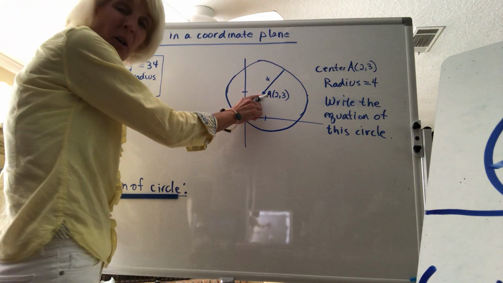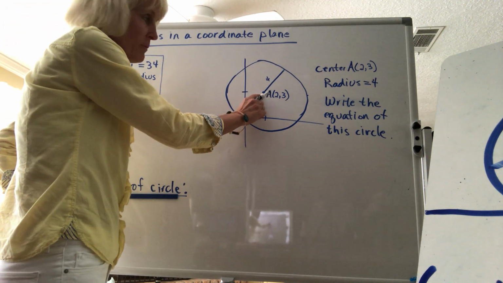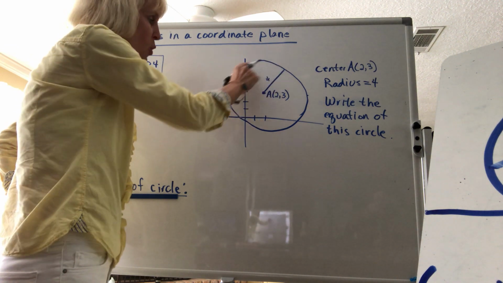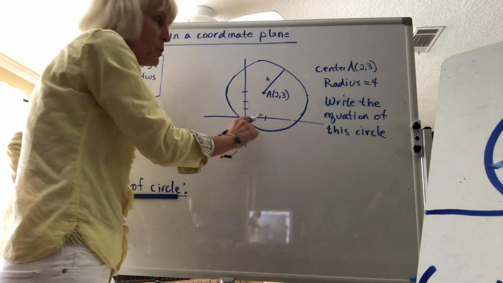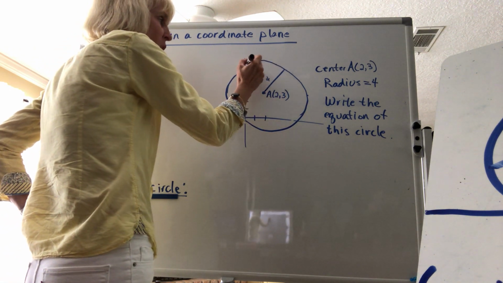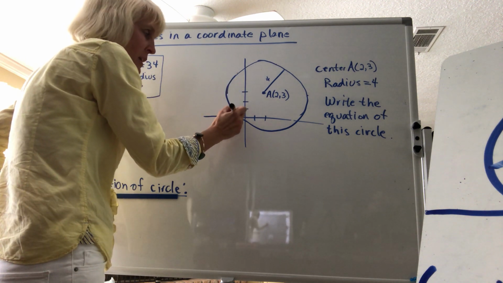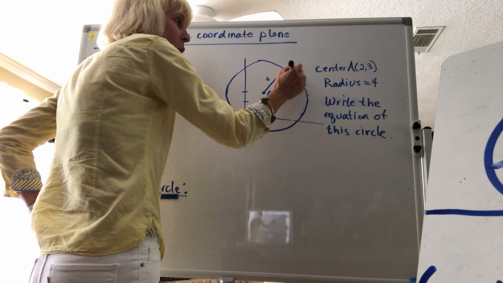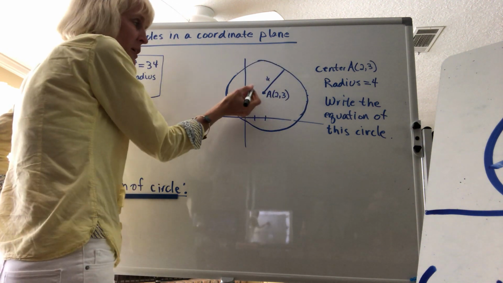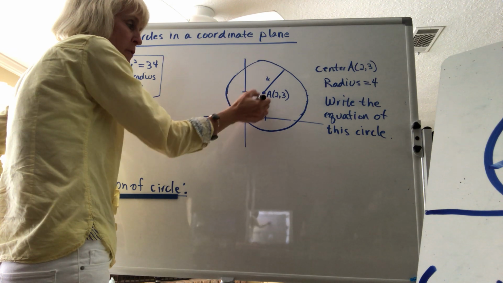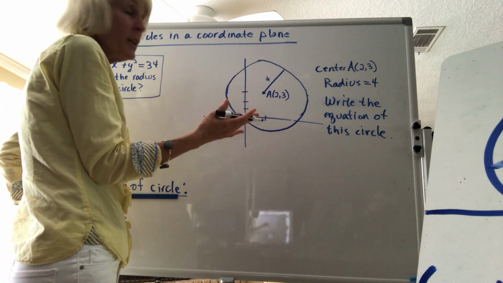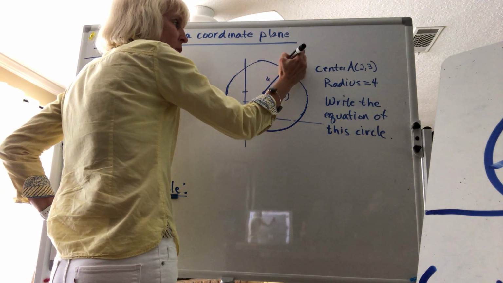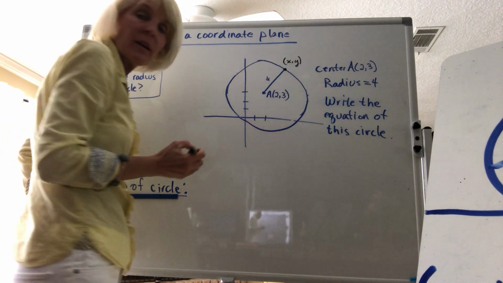Now, is A part of the circle? No. Is the radius part of the actual circle? No. Only these points are part of the actual circle. So how many points are on this circle? You're right, an infinite number. So we really just think of any one of these points as (x, y). It doesn't matter where they are, because if I came over here, the radius would be 4, 4, 4, 4. The radius wouldn't change because it would be in the same circle. So let's just pick the one that's already here and say that's (x, y).